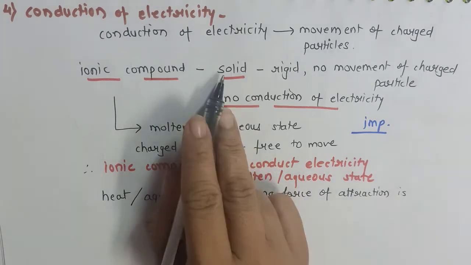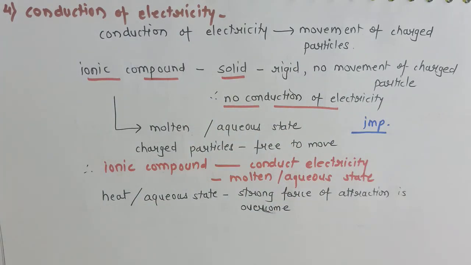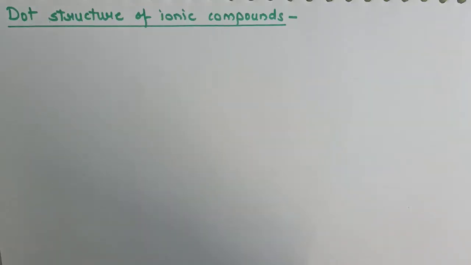In solid state, the cation and anion remain tightly bonded due to strong force of attraction. But in molten state, we provide heat, so those forces are overcome, and therefore the charges become free to move and they are able to conduct electricity. So these were the characteristic properties of ionic compounds.